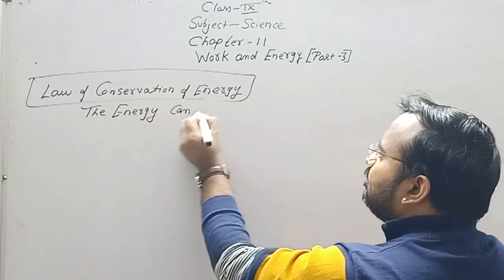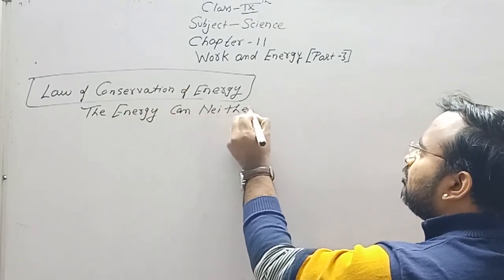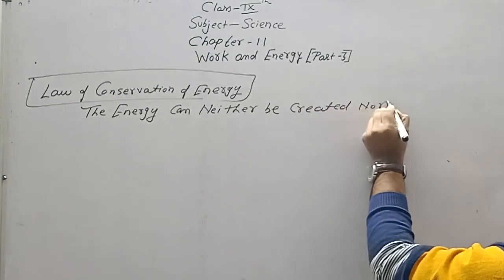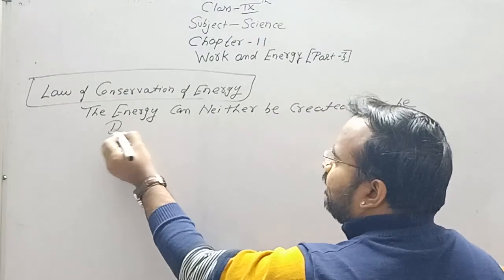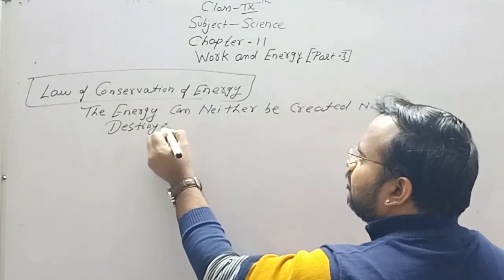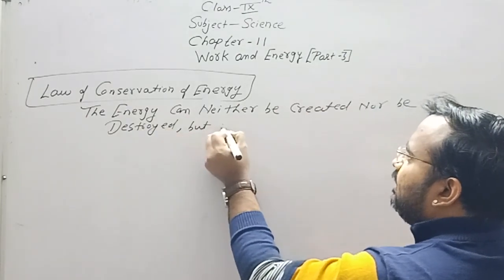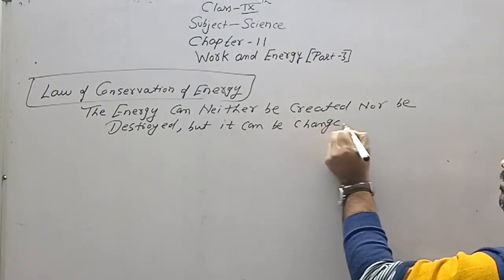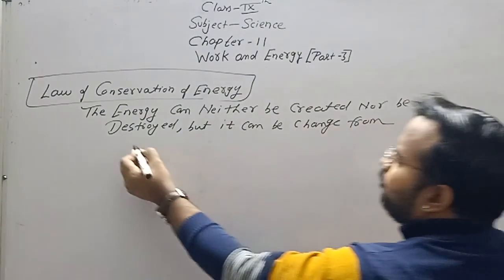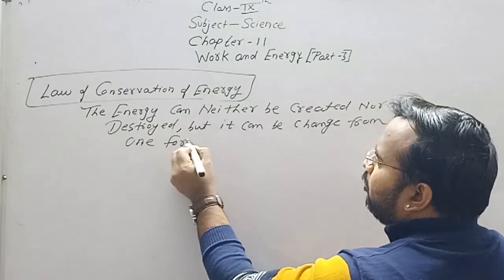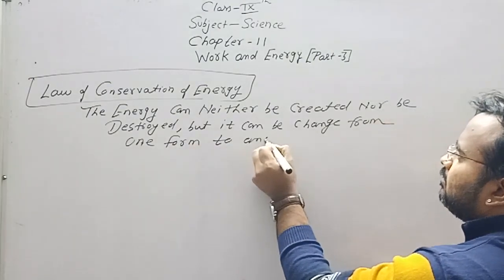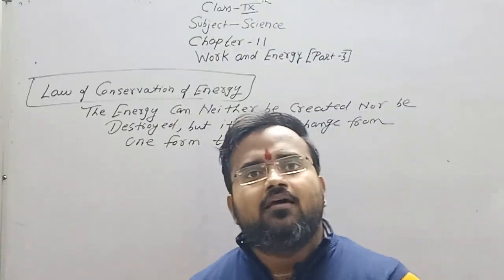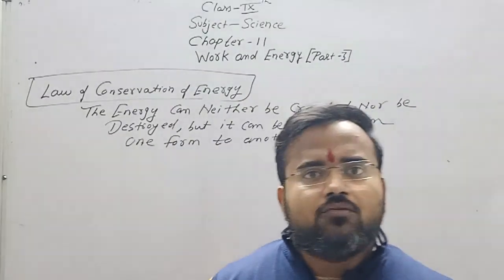So we can define the law of conservation of energy as: energy can neither be created nor be destroyed, but it can be changed from one form to another. This is the definition of the law of conservation of energy. That means energy is conserved in the universe.